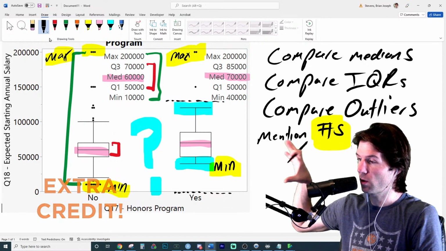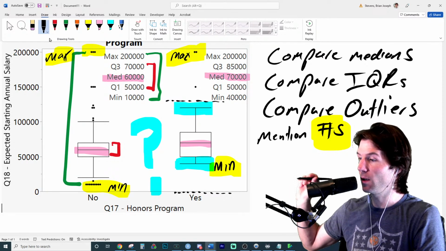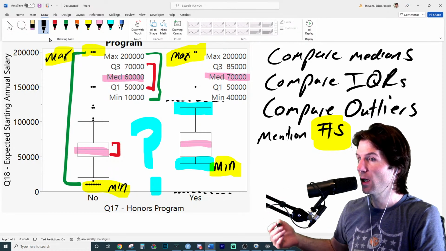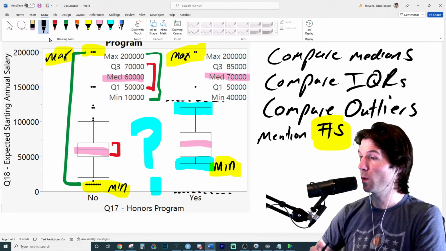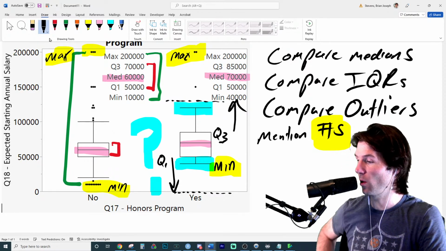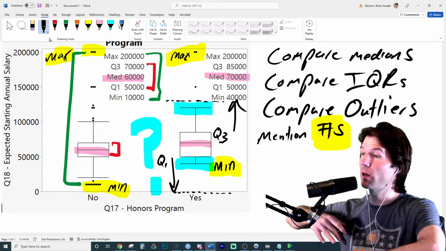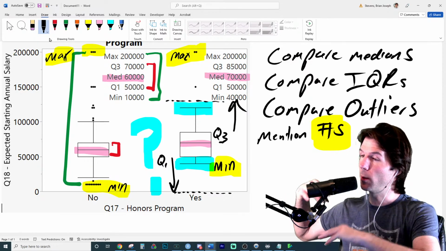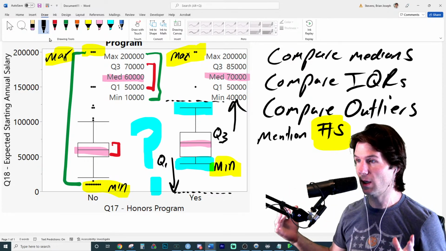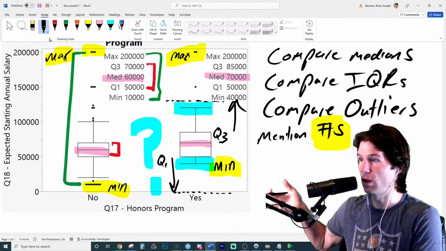Usually there's confusion about what the whiskers show. The whiskers go to the highest or lowest point that is not an outlier and can go to the min or the max if there are no outliers. They can extend as far as the fences, which are 1.5 IQRs above Q3. So 1.5 IQRs above Q3 is where this fence is. And then below Q1 is the lower fence. They extend to the lowest and highest number that is not an outlier. Exactly. And they can go as far as 1.5 IQRs above Q3 and 1.5 IQRs below Q1. If anything's outside of that, it would be an outlier. Sometimes they don't extend that far because there's no data there. If there's no data, then they just don't go there.